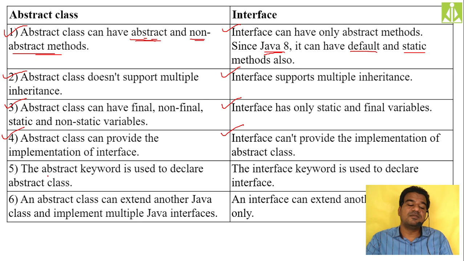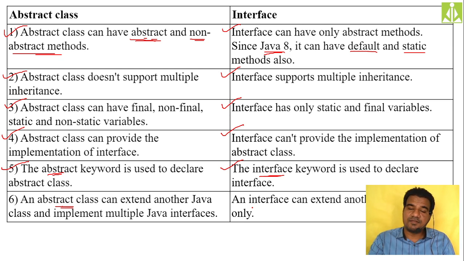So the abstract keyword is used when you are creating an abstract class, but to create an interface, we use the interface keyword. So that is the keyword difference. An abstract class can extend another Java class and implement multiple interfaces. Extending other Java classes as well as implementing other interfaces is allowed within an abstract class. But an interface can only extend other interfaces. It cannot extend other classes or abstract classes.